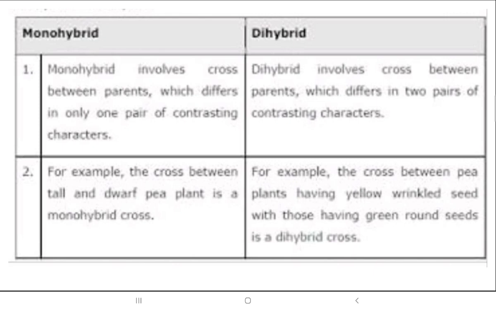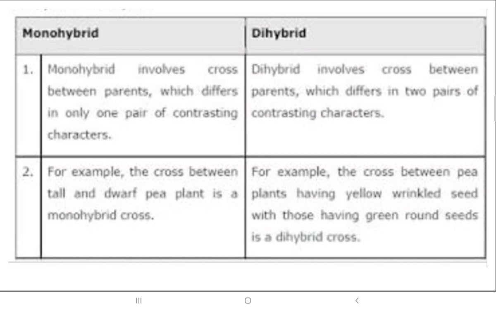So having a quick review of what we did till now: monohybrid and dihybrid were the 2 terms we have done. Monohybrid means cross pollination between parents in which only one pair is contrasting, whereas dihybrid is cross pollination between parents where 2 pairs are contrasting. For example, tall and short pea plant is monohybrid.